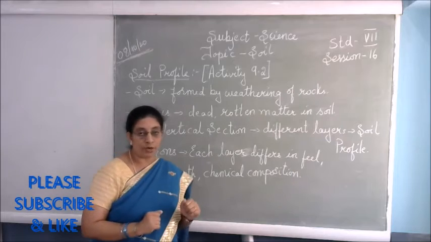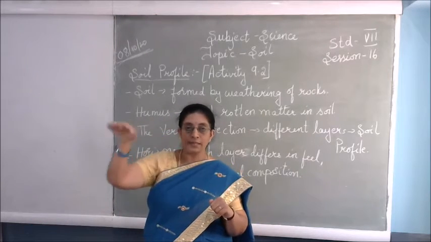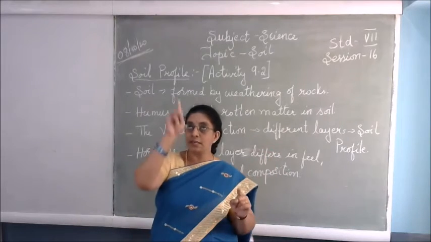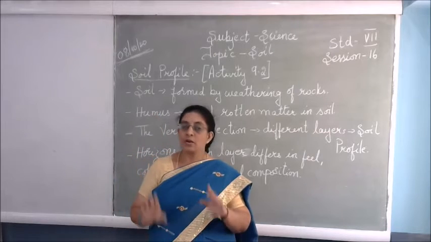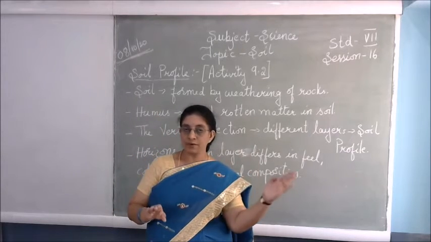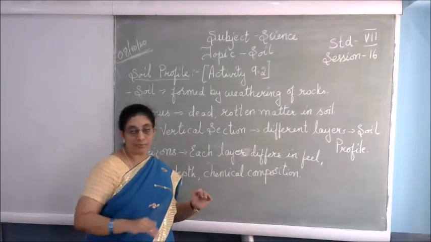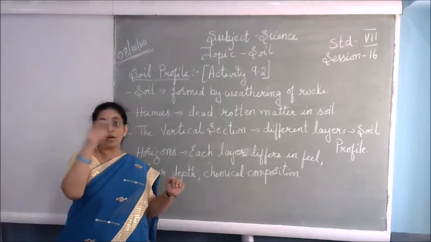And then next we go on to the horizons. What is the meaning of horizons? One layer above the other layer, that is from the left to the right. Vertical is from the top to the bottom, or from the bottom to the top. Horizontal means from the left to the right or from the right to the left. If you refer to your textbook, you can see there are different layers of soil.